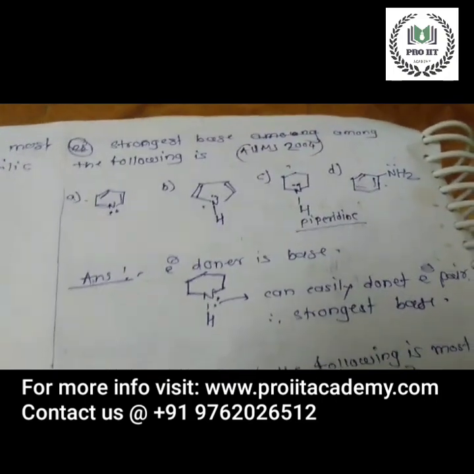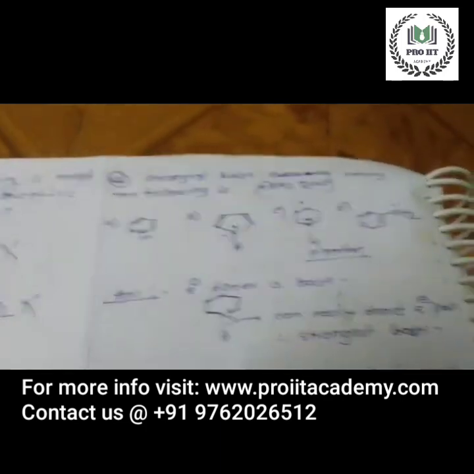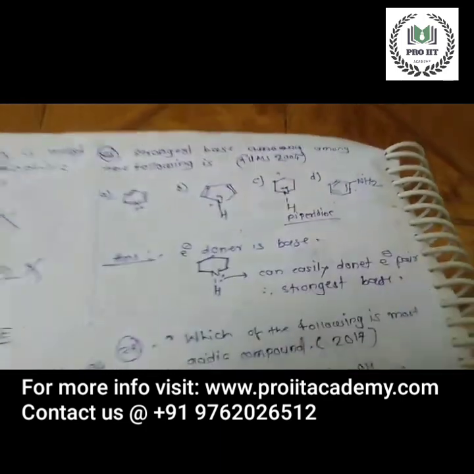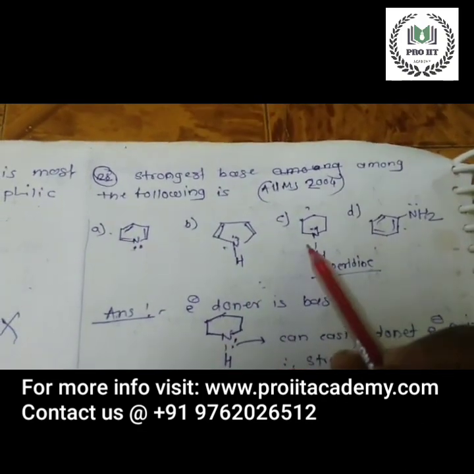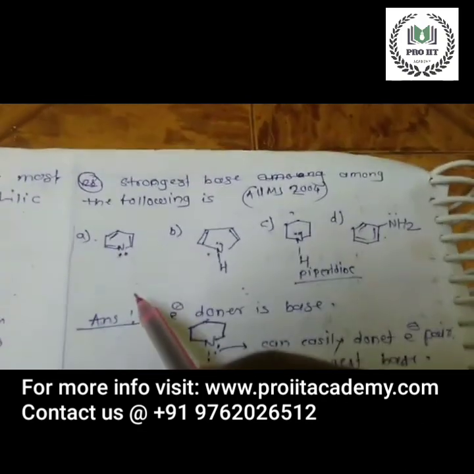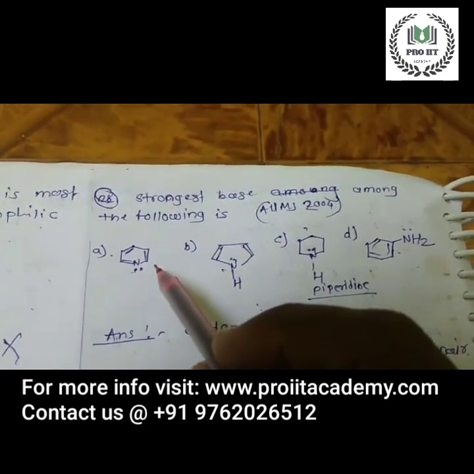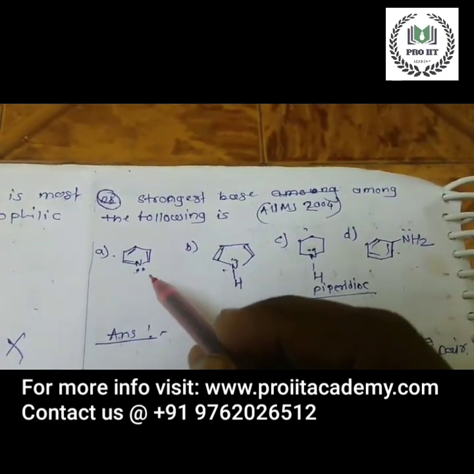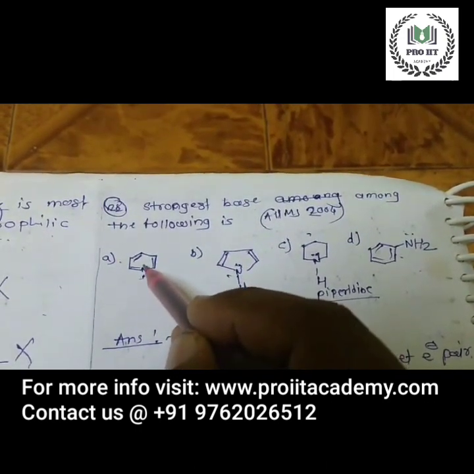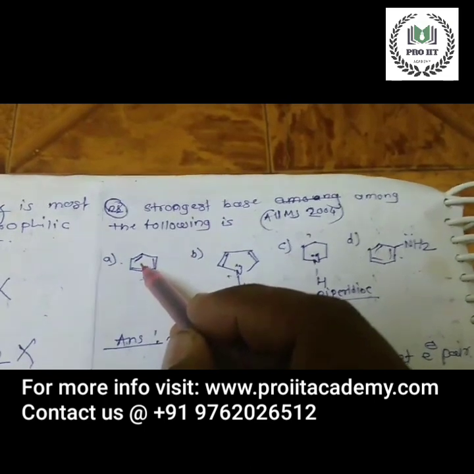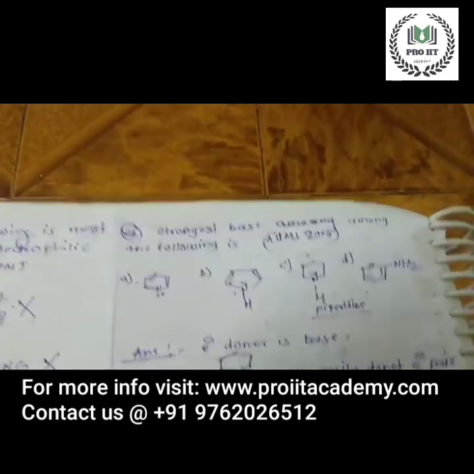Next question is, the strongest base among the following. A option, B option, C option and D option. Look here, what they have asked: the strongest base among the following. What is a base? A base is an electron donor. Here the lone pair on the nitrogen atom is involved in resonance in the ring.